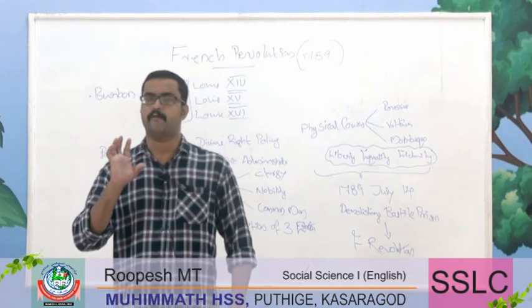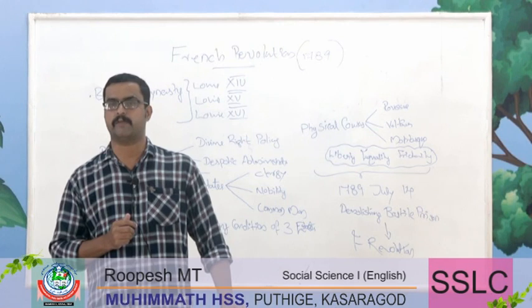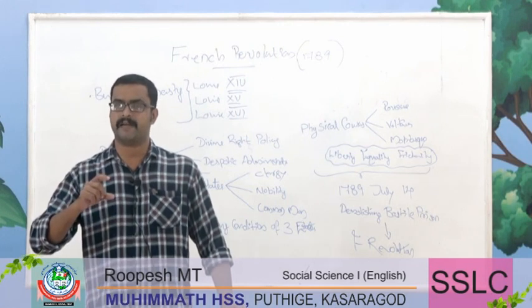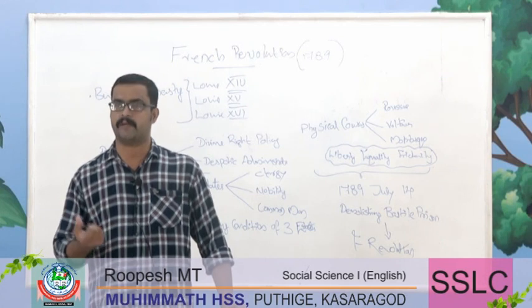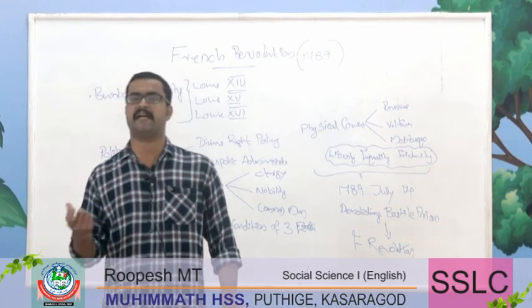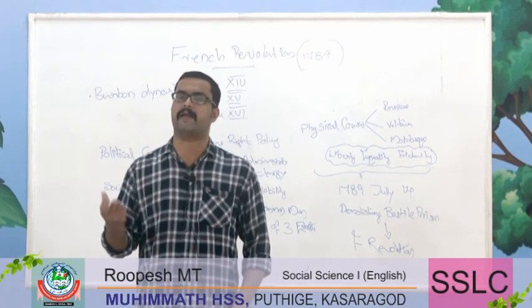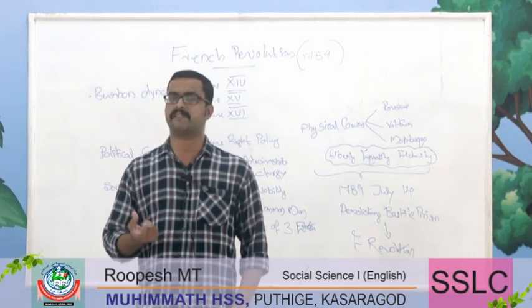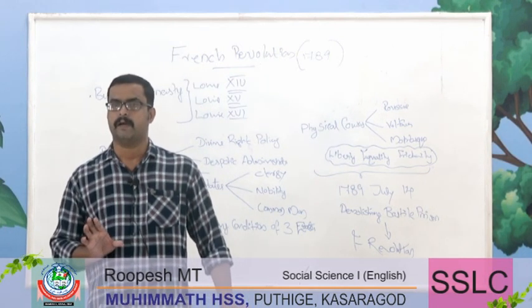And unfortunately, the negative result of French Revolution was that French Revolution demanded liberty, equality, and fraternity, but after French Revolution, France clearly witnessed despotic administration under Napoleon Bonaparte. That was considered as one of the negative results of French Revolution.